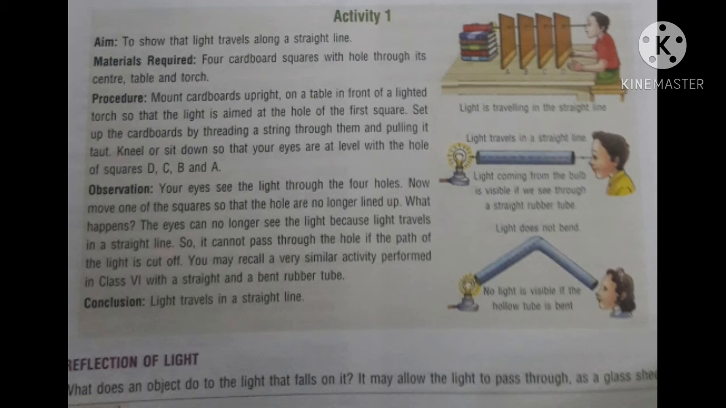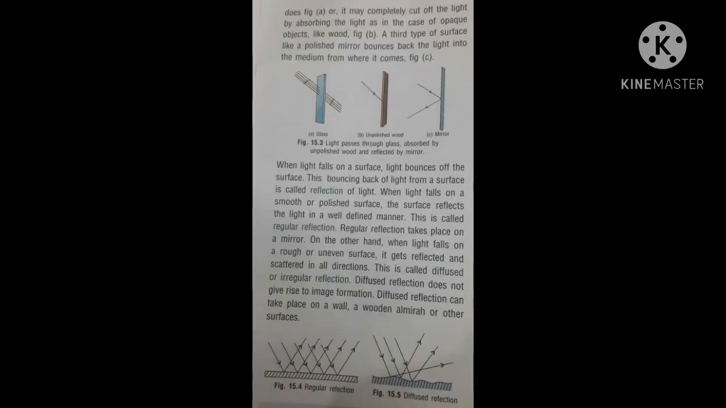Reflection of light. What does an object do to the light that falls on it? It may allow the light to pass through as a glass sheet does, figure A, or it may completely cut off the light by absorbing it, as in the case of an opaque object like wood. You can see figure B. A third type of surface, like a polished mirror, bounces back the light into the medium from where it comes. You can see this in figure C.